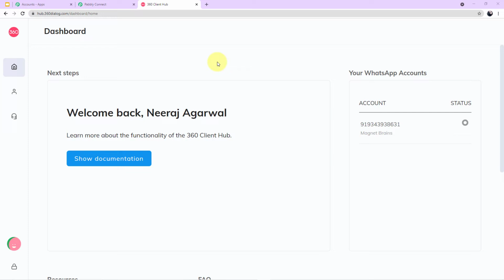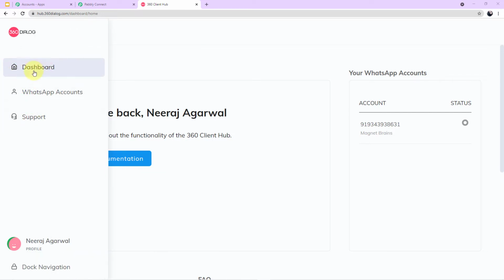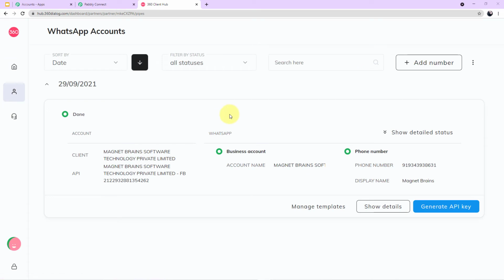Now let me show it to you from where you can find the API key. Come to the left corner here, you can see three options are given to you. Click on WhatsApp account. Okay. Now come to the right corner below, you can see a blue button is given to you which says generate API key. Guys, you have to click this button and your API key will be generated along with the domain.